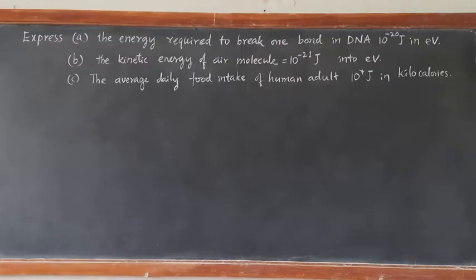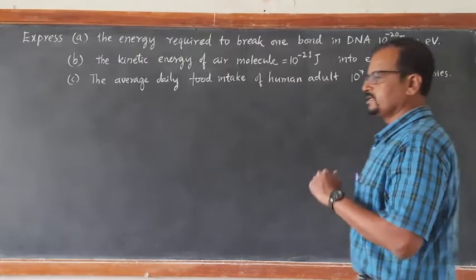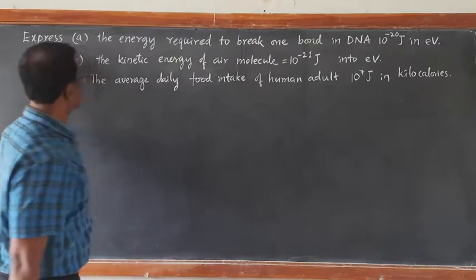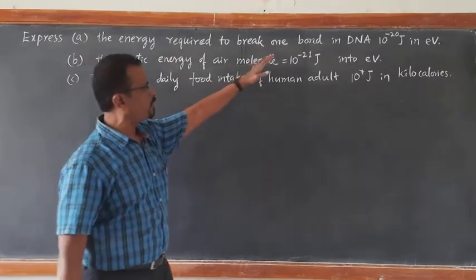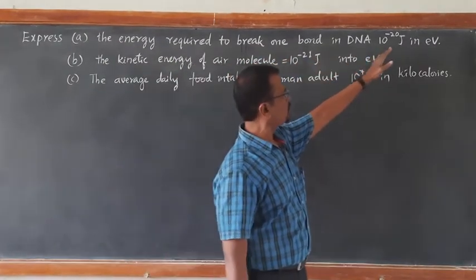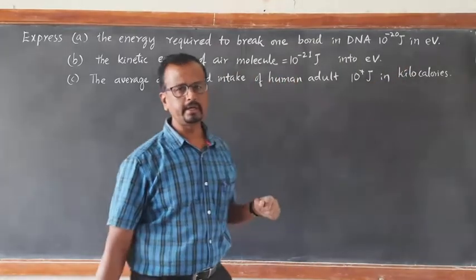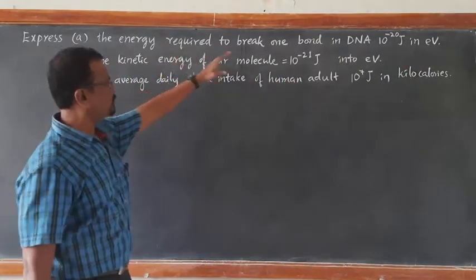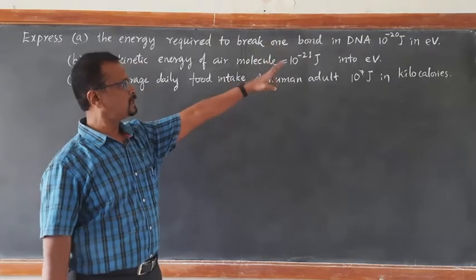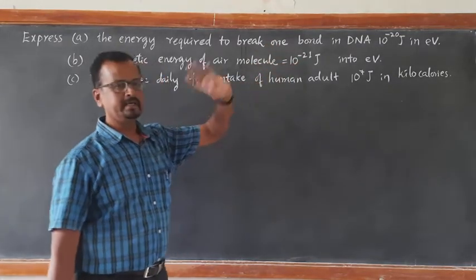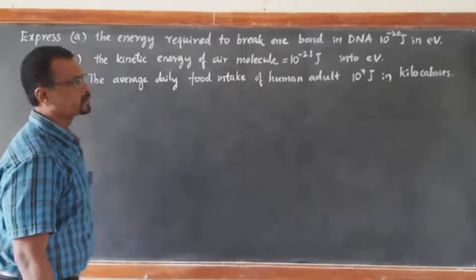Let us see some simple conversion problems. Conversion of energy units. Express the energy required to break one bond in DNA, 10 to the power minus 20 joule, in electron volts. The energy required to break one bond in DNA is 10 to the power minus 20 joule. Express it in electron volts.